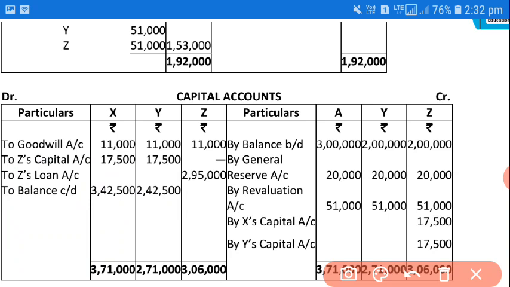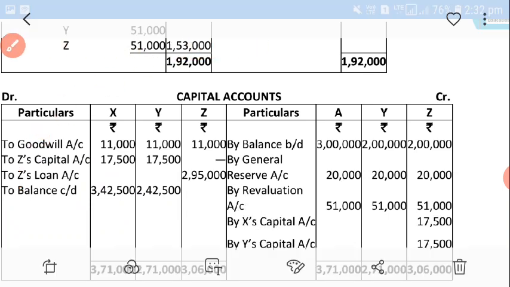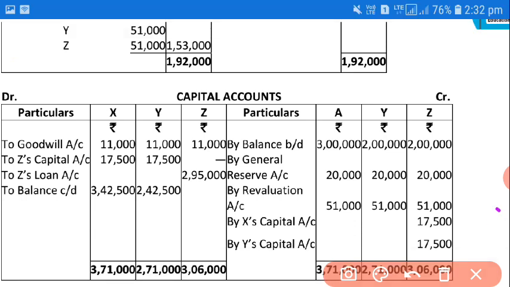Okay, now the next important point is that when a partner retires, if there is no information about the payment to the retiring partner, in that case you have to transfer that sum to the retiring partner's loan account.